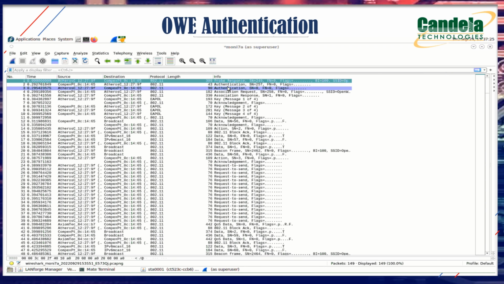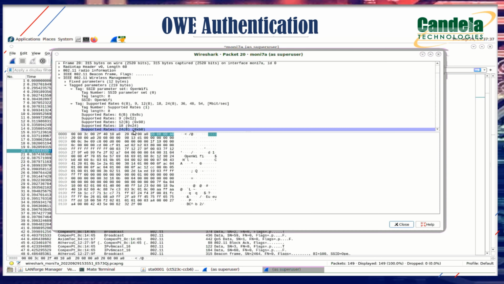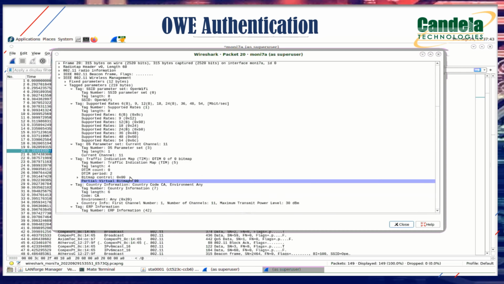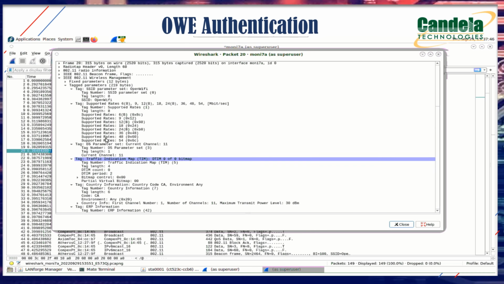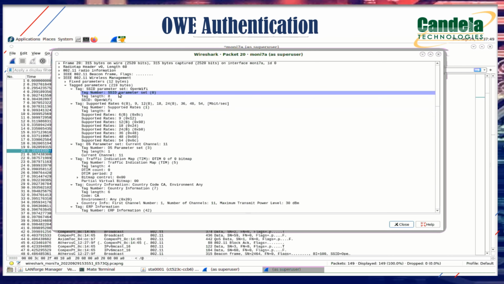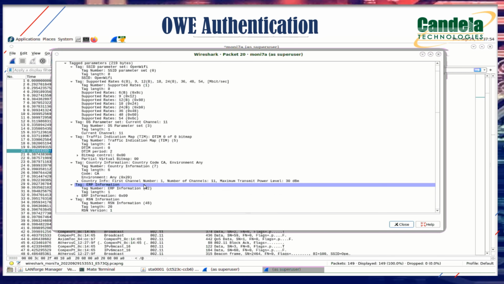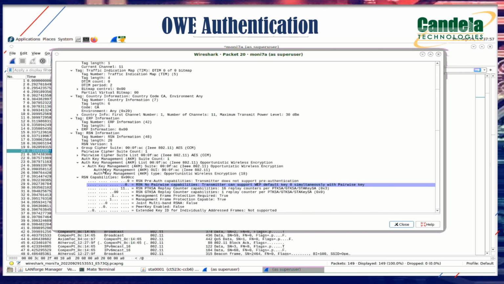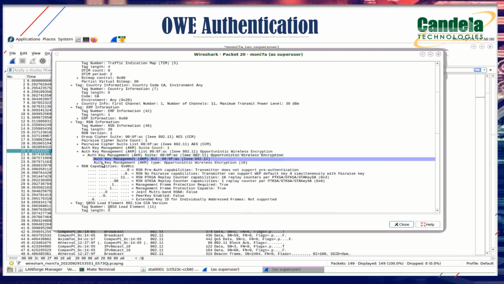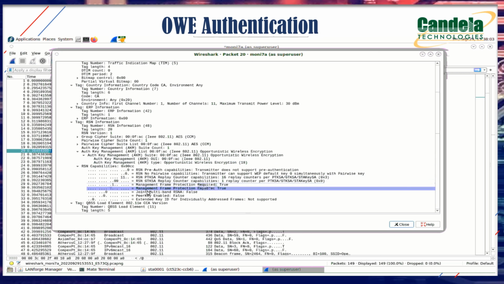Now click on any one of the association frames. Now click on a beacon frame and let's see what information is present in the beacon frame. Whatever information we found in the probe request or the probe response, the similar kind of information we can also find in the beacon frame. In addition, in the tagged parameters, that is the SSID parameter set, we can also find the SSID to which it is connected. Under the tagged parameters, we can see the RSN information, and under that we can see the auth key management, RSN capabilities and everything.